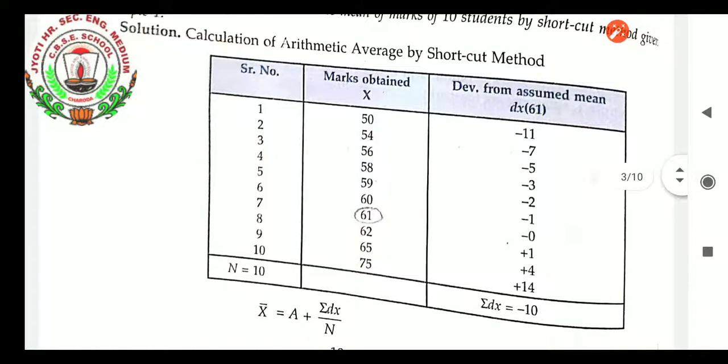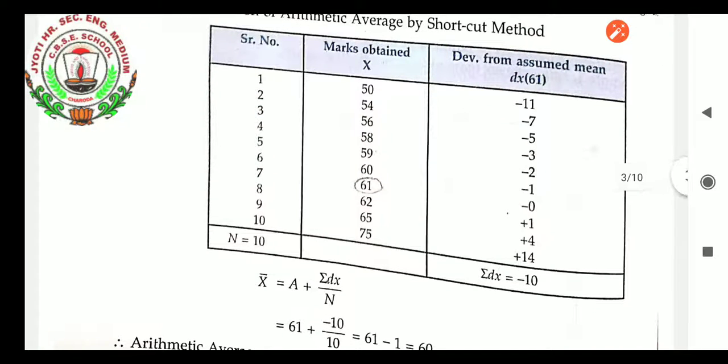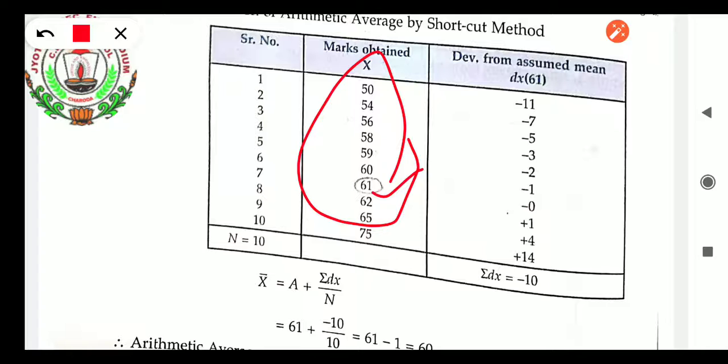Okay, let us see how it is differentiated. What we have to calculate is dx. The formula for dx equals x minus a, the assumed mean. Write in your copy: dx equals x minus a, and then calculate the deviation from the assumed mean. This itself is known as deviation from the assumed mean. X is the variable given here. A is what we assumed, 61. 50 minus 61 is minus 11. 54 minus 61 is minus 7. 56 minus 61 is minus 5, then minus 3, minus 2, and so on, we will get the answers.